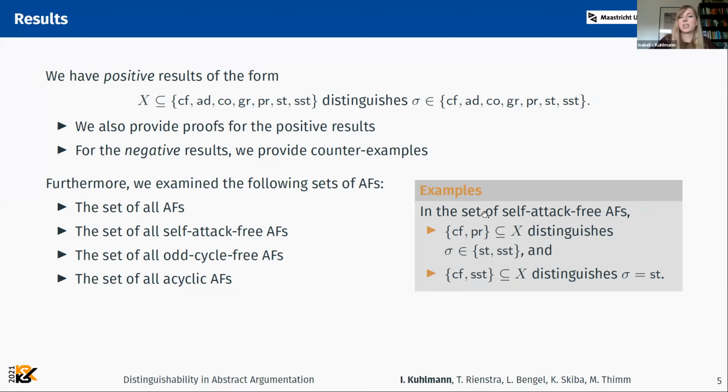And here just two more specific examples of our results. For example, in the set of self-attack free argumentation frameworks, we can see that if we know the conflict-free and preferred extensions, we can also know the stable or semi-stable extensions. And on the other hand, if we know both conflict-free and semi-stable extensions of a framework, we can also know the stable extensions.